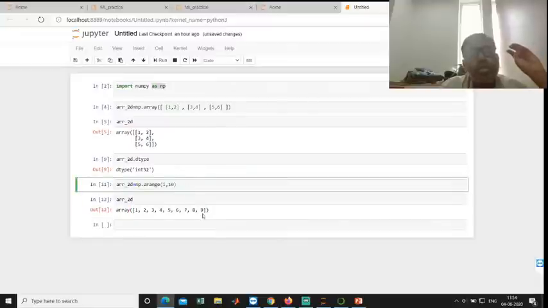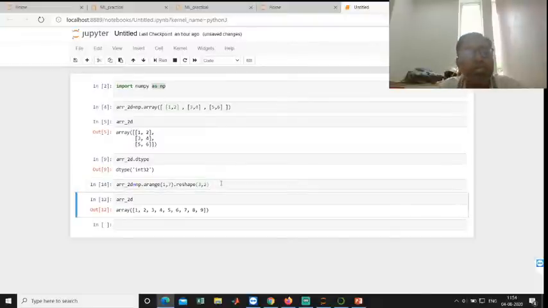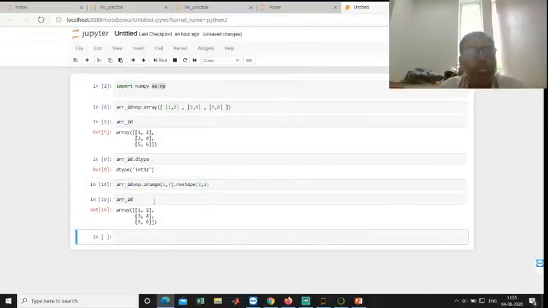But you can convert it into any other dimension. For example, 1 to 7, total 6 values, dot reshape of 3 comma 2. Shift enter. You want to modify the code and do it? Yes. Now we have got it.